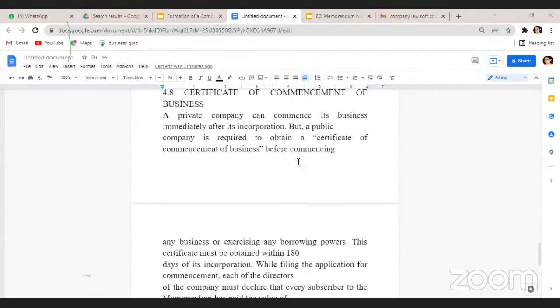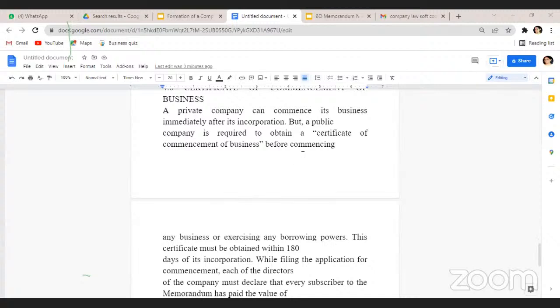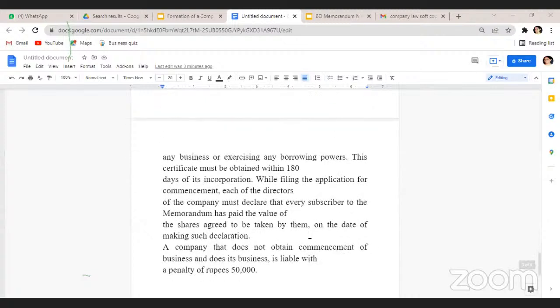A private company, as we said, can start its business immediately after its incorporation, but a public company, only after raising the capital, goes for a certificate of commencement of business. To get this certificate, a company has to file an application which is signed by the directors.